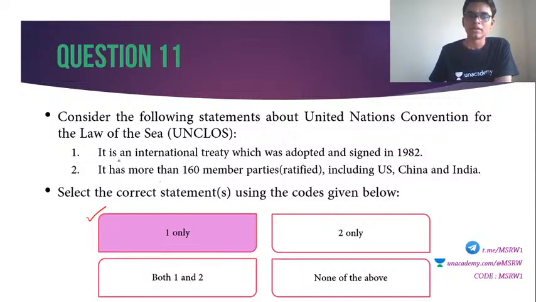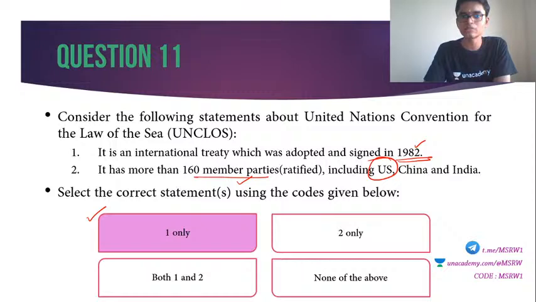Why? It is an international treaty which was adopted and signed in 1982. This is correct. UNCLOS, United Nations Convention on the Laws of the Sea, was signed in 1982. That is true. But it has more than 160 member parties. Again correct. But it was not ratified by the US. India, China, etc. have accepted, they are all parties to this treaty. But the US has not ratified it so far.